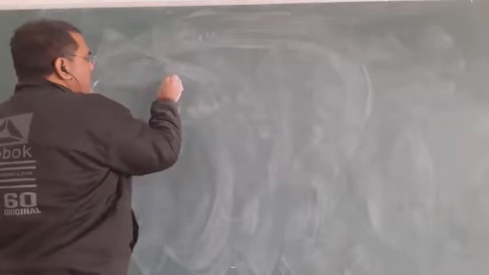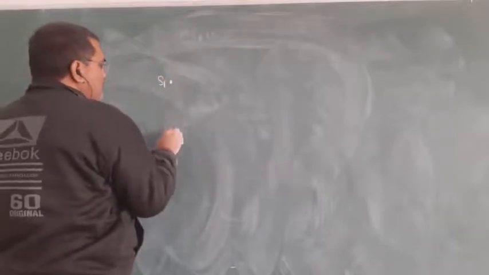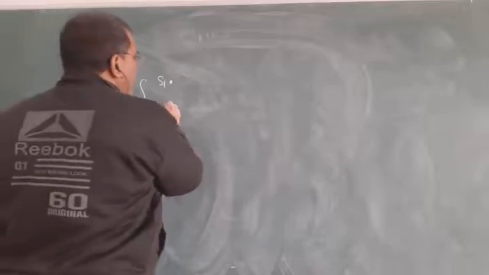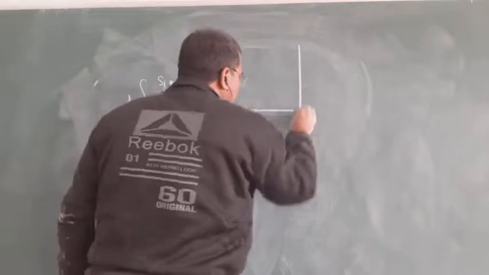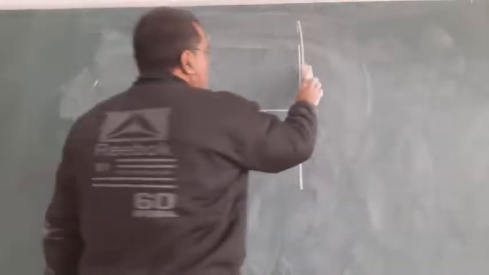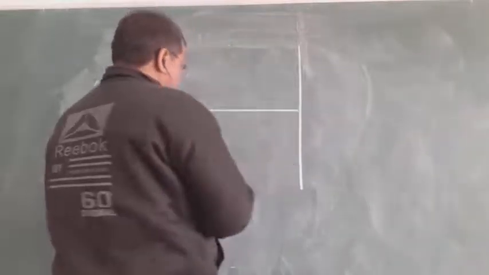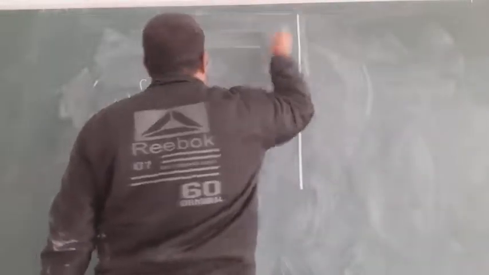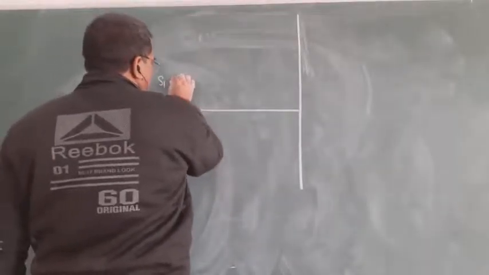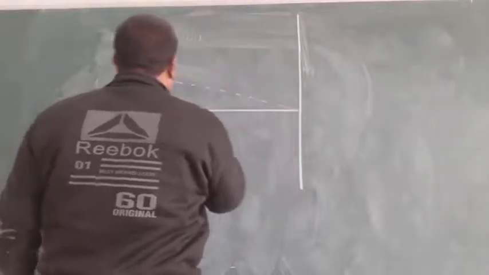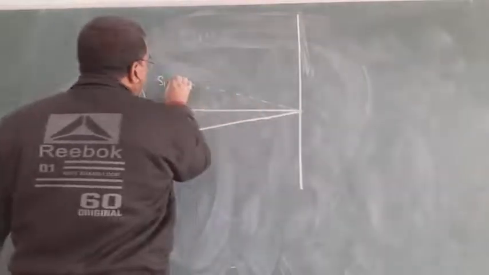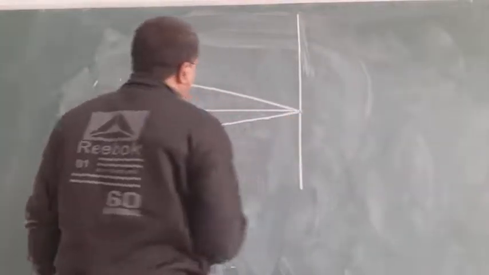Listen, in the YDSE setup, this is S1, source 1, this is S2, source 2, and this is D, and take the midpoint here, and this is the screen.